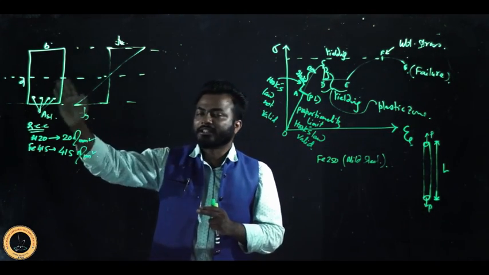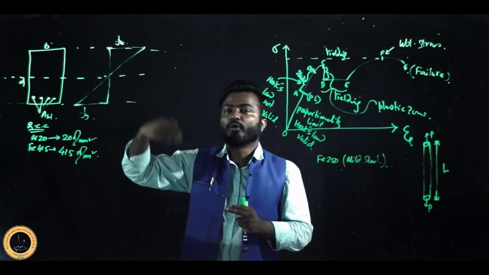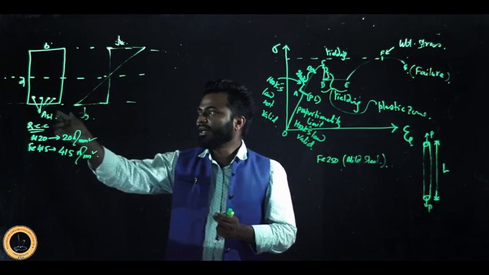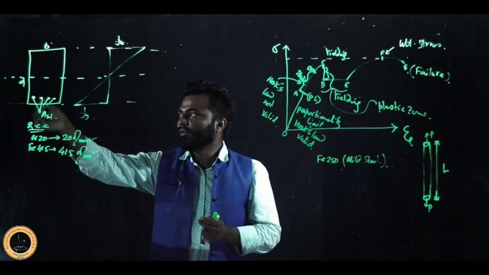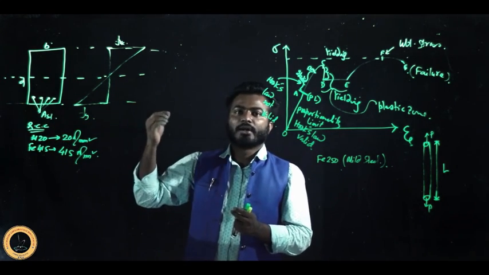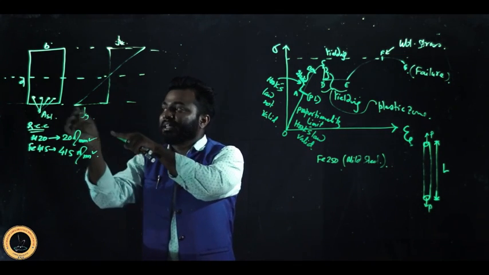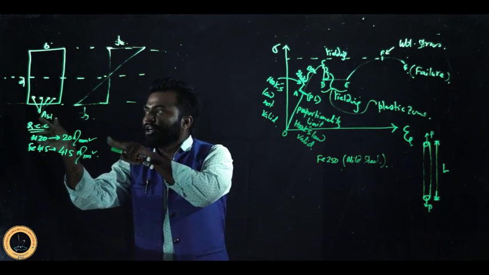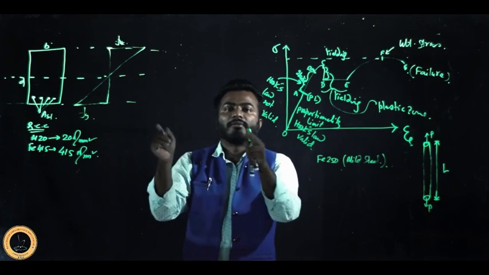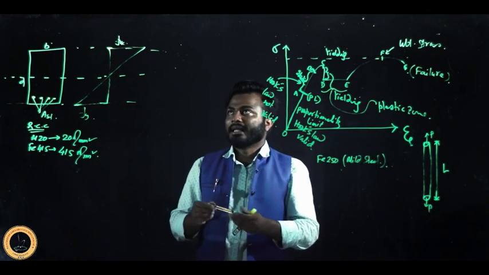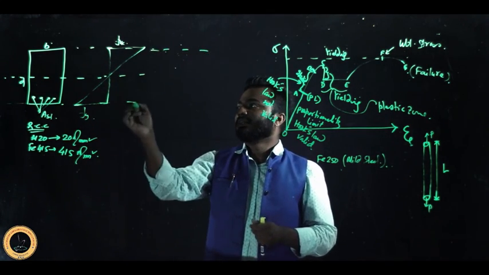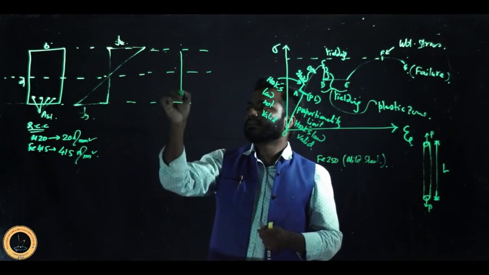Now compared to the balanced section, if you reduce some steel, then it will fail fast. If you reduce 1 or 2 bars from here, then in case of a balanced section they fail at the same time, but if you reduce the quantity of steel from the balanced section, then the steel will fail first. Isn't it? That means the stress diagram will look something like this.